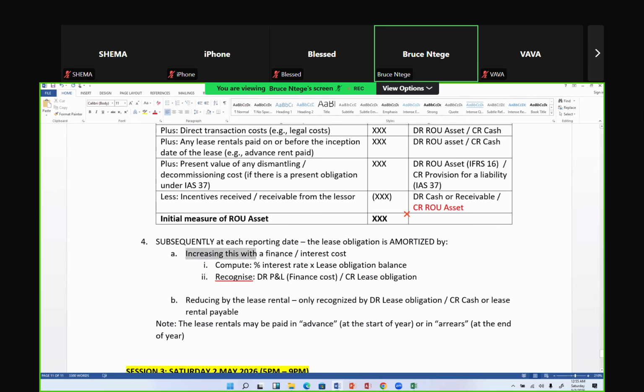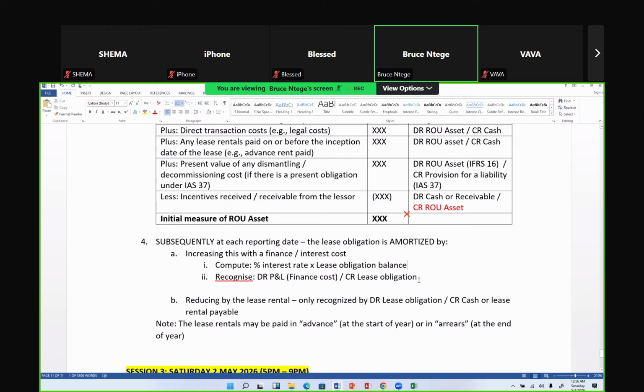So this is what connects a lease, a finance interest, and the rental. Why? Because that interest, I'll compute the interest rate. That's not my problem. The balance will be after I've taken off the lease rental if it's in advance. Or the balance will be before I take off the lease rental if the lease rentals are paid in arrears.